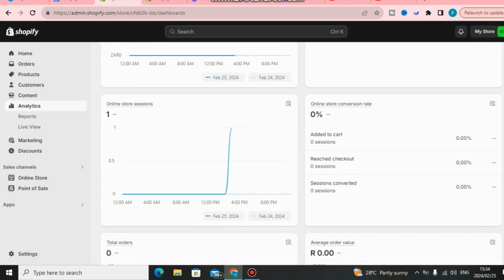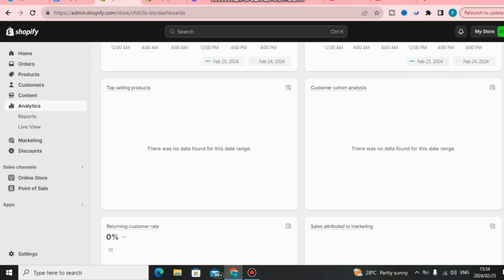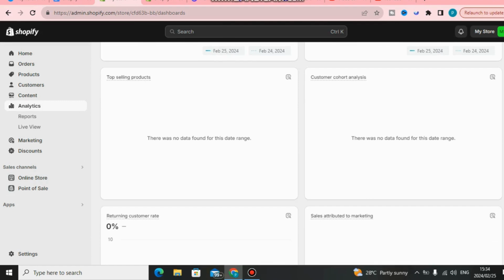You can also check online store sessions, like how many people clicked on your store, and also the conversion rate, the total orders of your store, the average order value of your store, and also the top selling products. If you have multiple products on your store, you can check all of those things, and you can also check the returning customer rate.